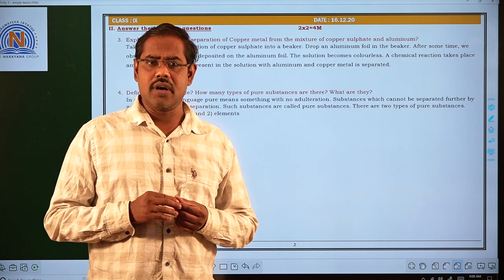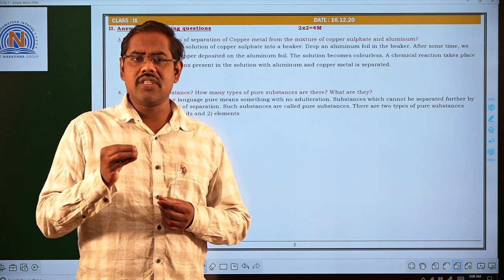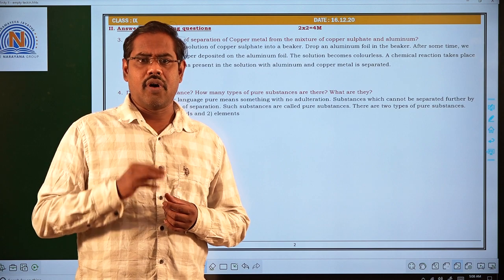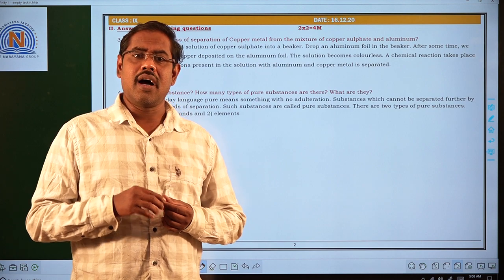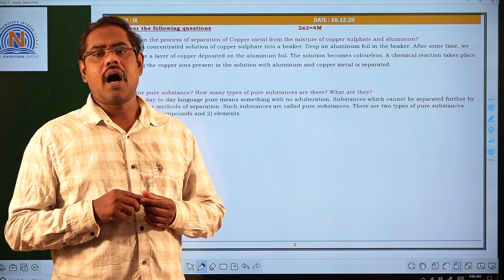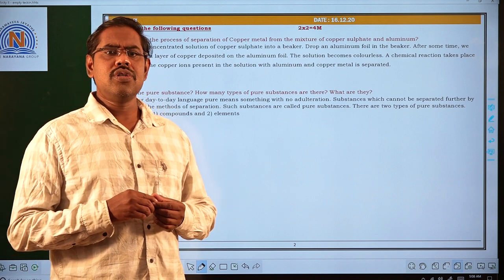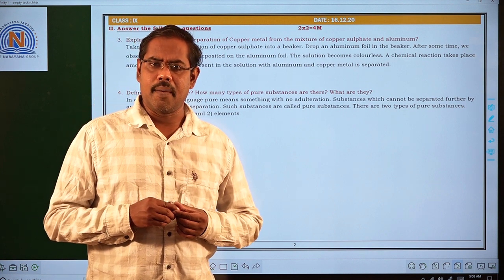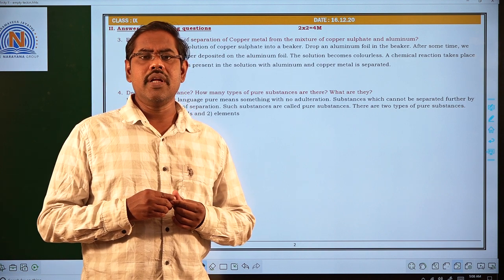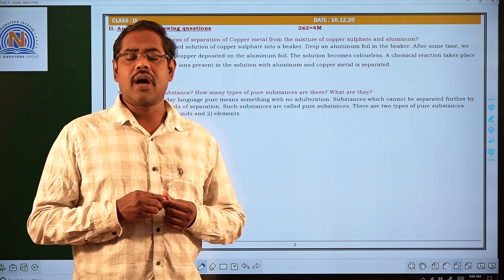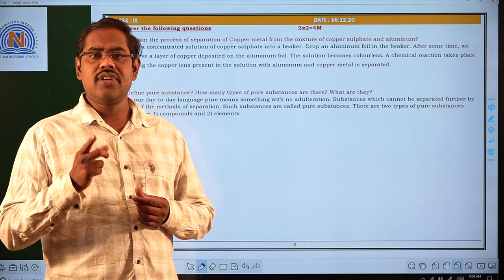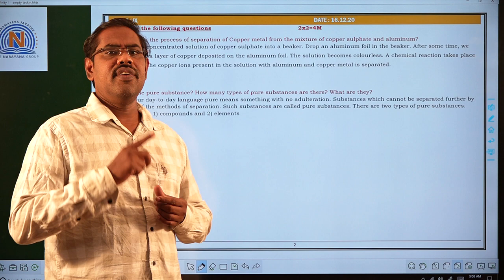After that, we observe the copper deposited on the aluminum foil, so we can separate the copper from the copper sulfate solution. Here aluminum is more reactive than copper, so aluminum displaces the copper from the copper sulfate, and the copper is deposited on the aluminum foil.